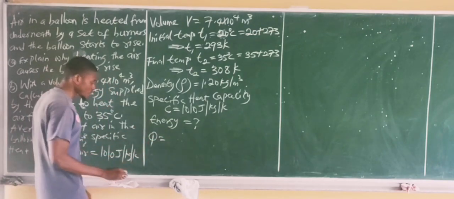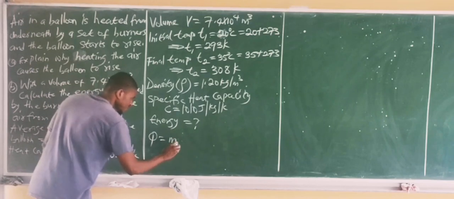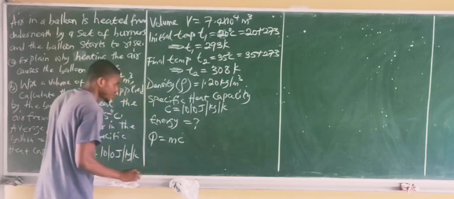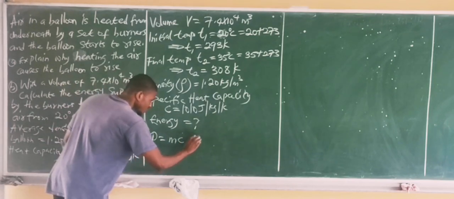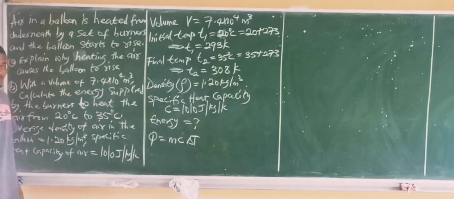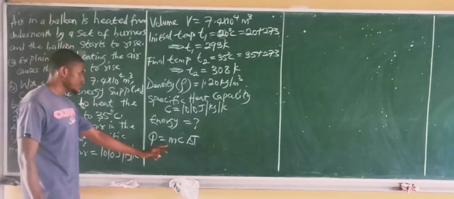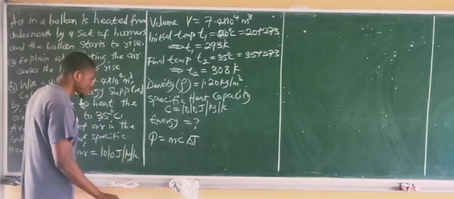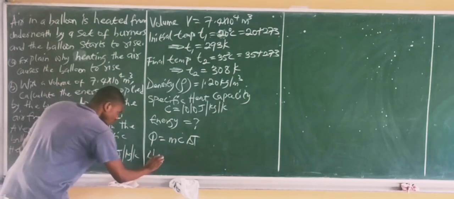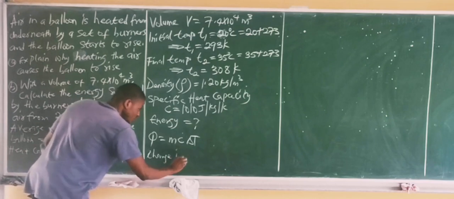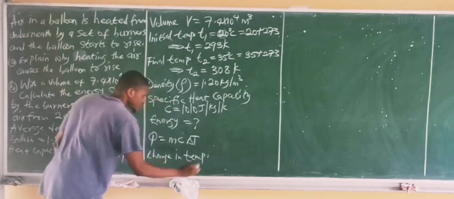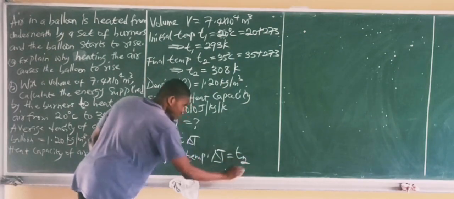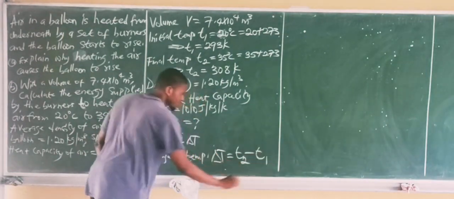Let Q stand for heat supplied, which is the energy. It is the mass of the air times the specific heat capacity of the air times the change in temperature. That's how you find your energy. So the mass times the specific heat capacity times the change in temperature. First of all, we'll find the change in temperature. Change in temperature, delta T, is simply the final temperature T2 minus the initial temperature T1.